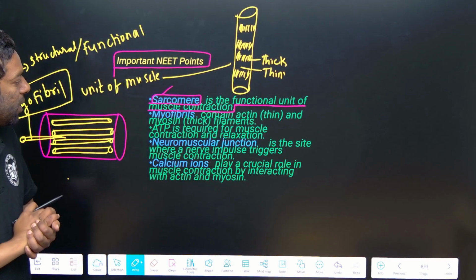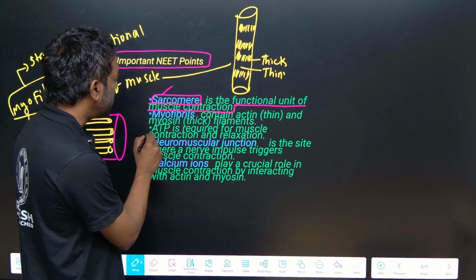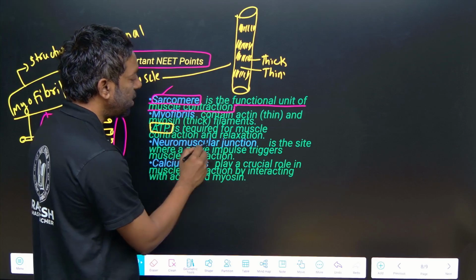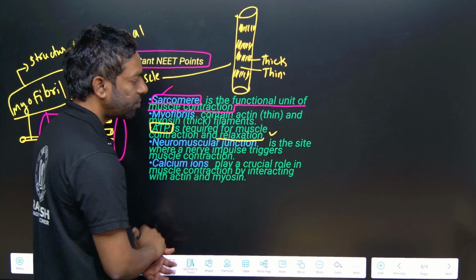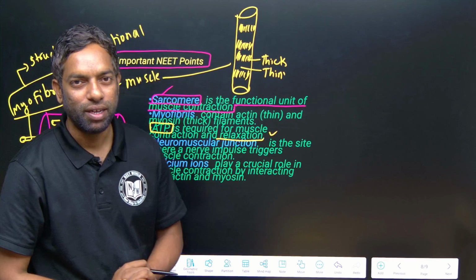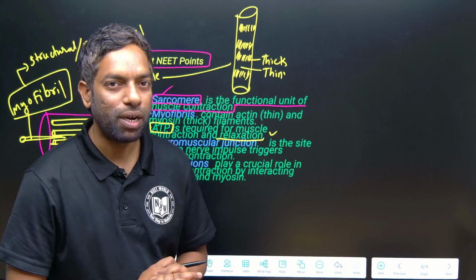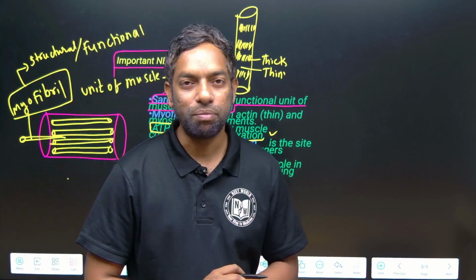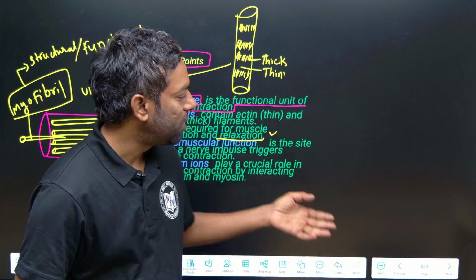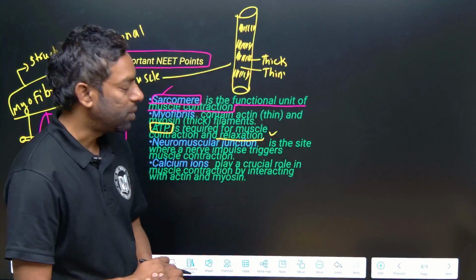ATP is required for muscle contraction and relaxation. If you work hard, if you do any work, your energy is going to go down, right? That leads to the consumption of ATP. So if muscles work, they use ATP.